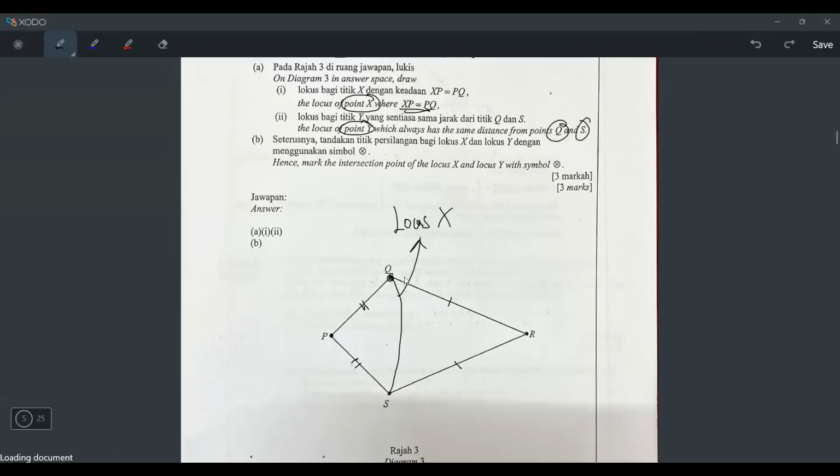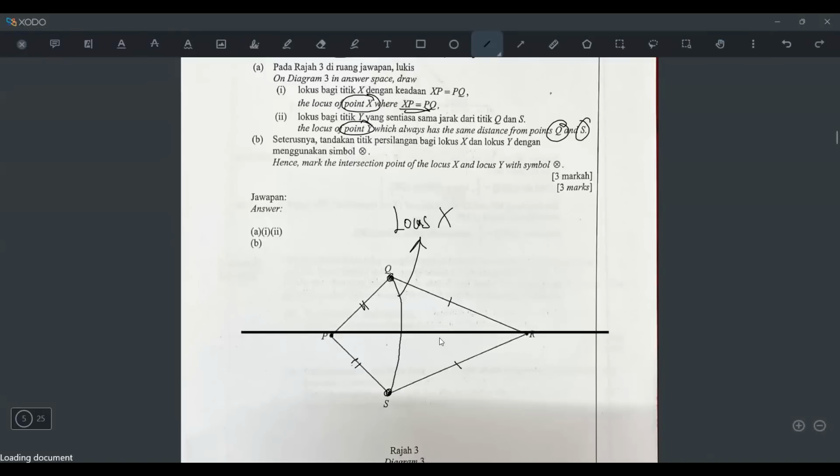So if you look at Q is here, S is here, but they want the locus of point Y and it's always the same distance from Q and S. Well, this one is just a straight line across like this. Okay, but you use a ruler. Okay, let's draw it nicely. So it will be a straight line just straight across PR like this.